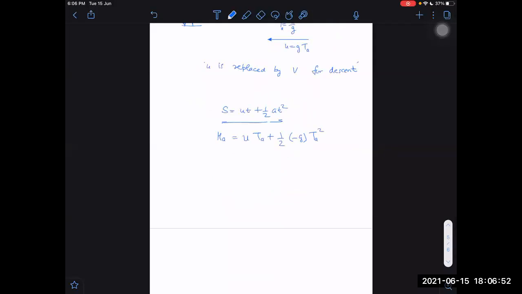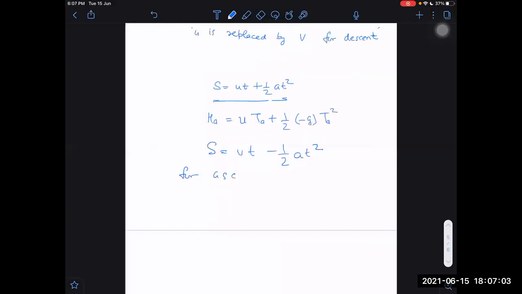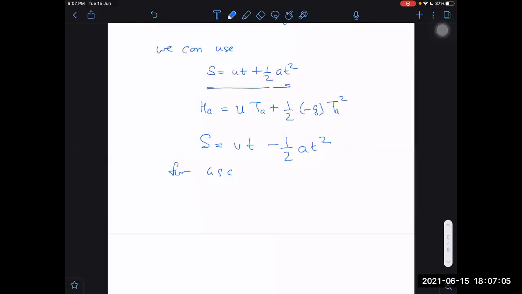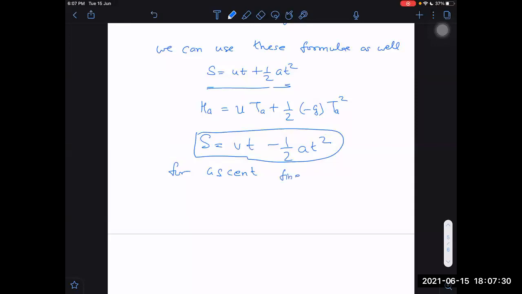Okay, sir, or I can also use v equal to u plus at, sir. We can use this formula as well for ascent, but although we can use it, there is no need. For ascent, I can also use this formula. We can use it or not. For ascent, final velocity will be what?